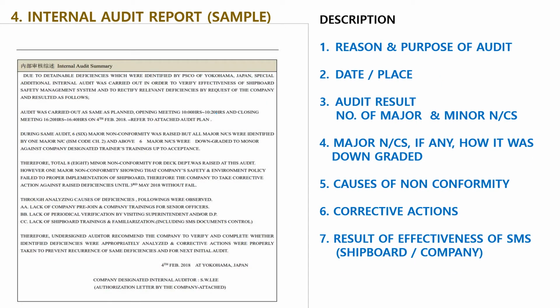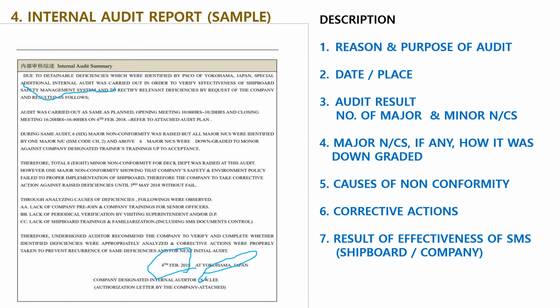Number 4, internal audit report, as a sample. Description. Number 1, reason and purpose of audit. Due to detainable deficiencies which were identified by the PSC of Yokohama, Japan, a special additional internal audit was carried out in order to verify the effectiveness of the shipboard safety management system. This is the reason and purpose of the audit. Number 2, date and place.